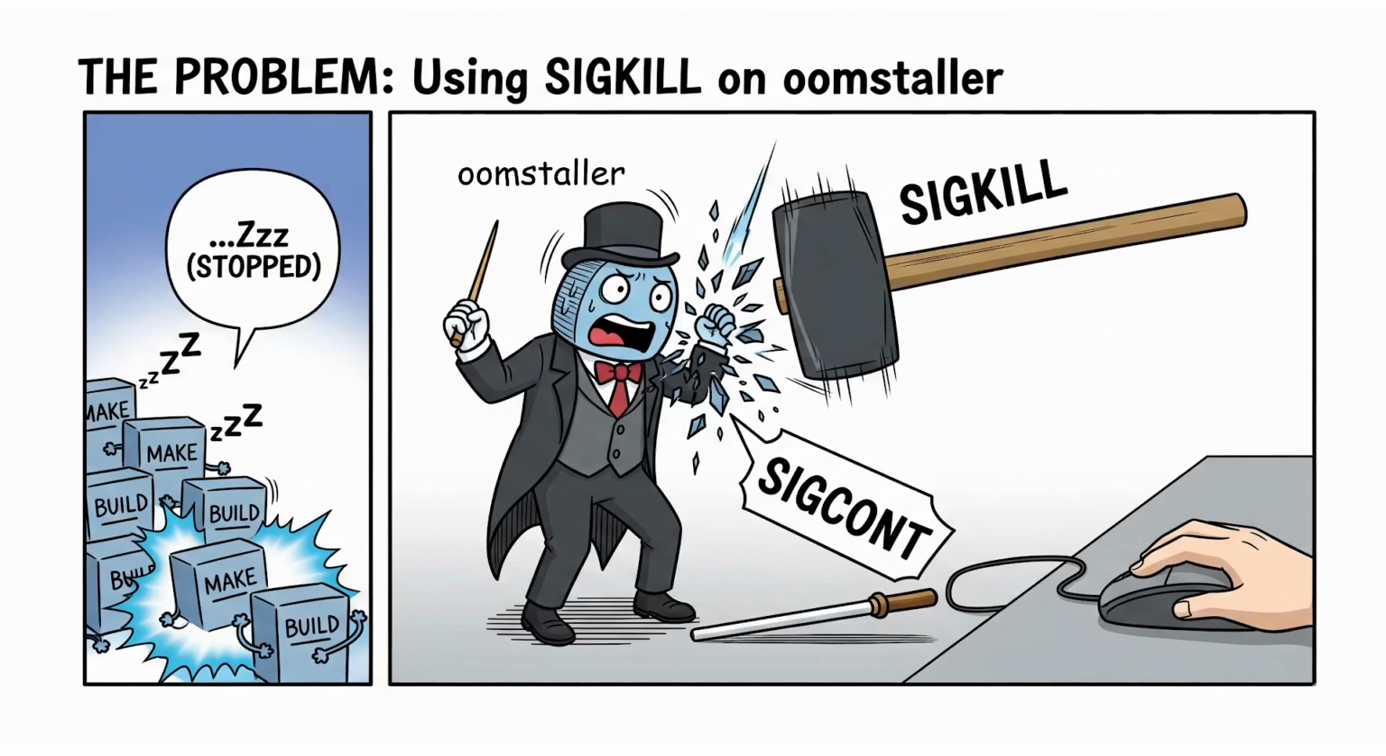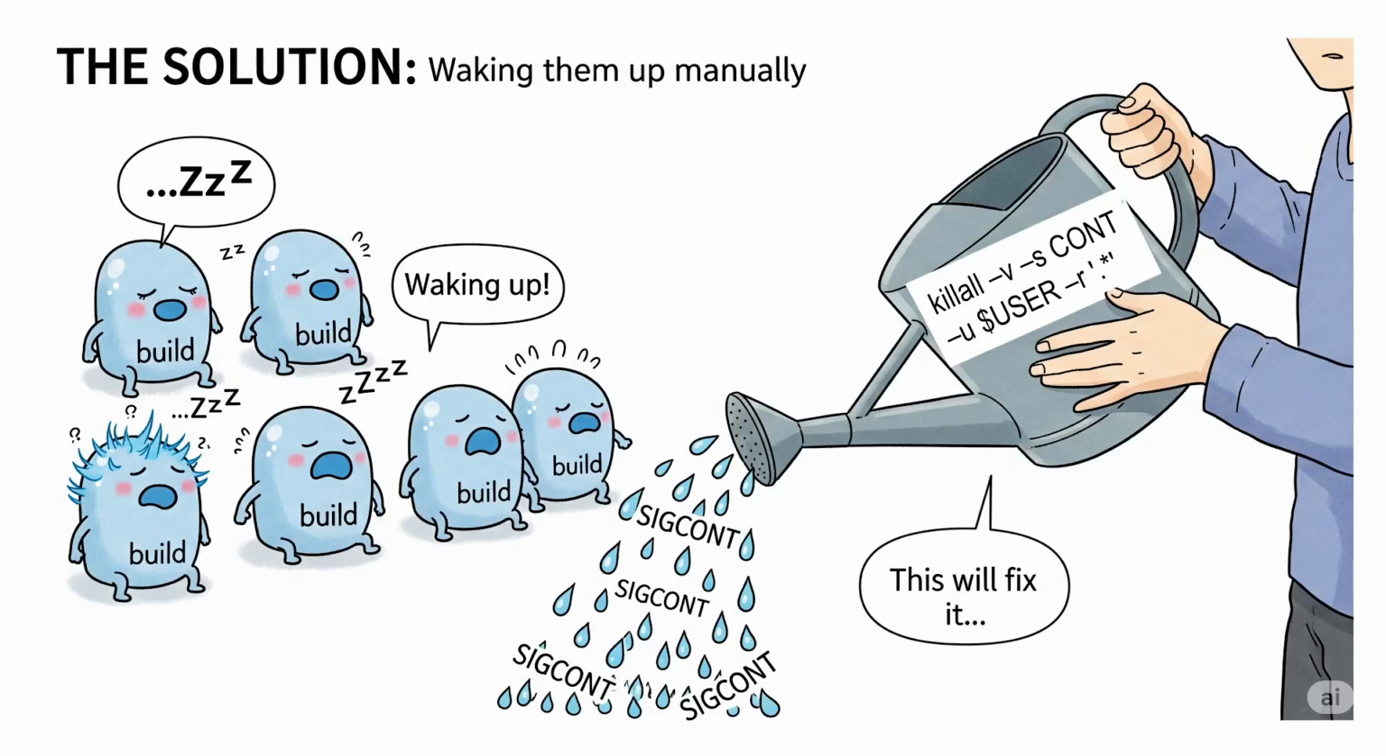A couple of important tips: if you ever need to stop OOMstaller mid-build, please use SIGINT by pressing Ctrl-C, or SIGTERM. Do not use SIGKILL, as this will not give OOMstaller a chance to resume the processes it has suspended, leaving them in a stopped state. If this ever happens by accident, you can recover by running the command killall -s CONT -u $USER, which sends a continue signal to all of your stopped processes.